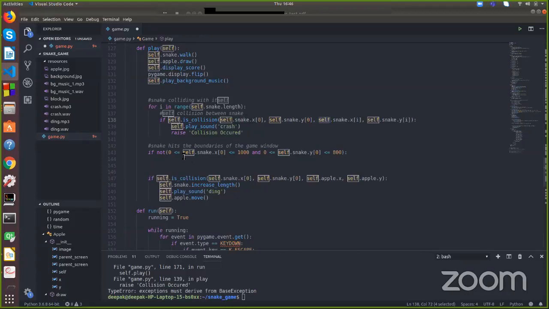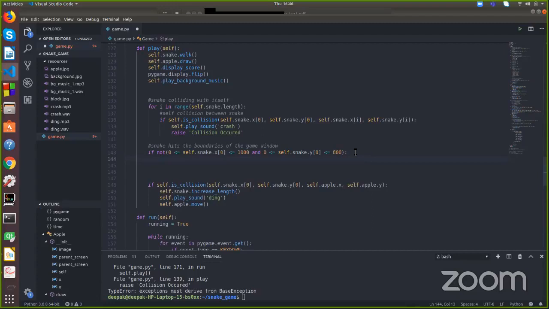So let's complete this function to check when the snake hits the boundaries. Okay, so self.snake hits the boundaries. What will we do now?